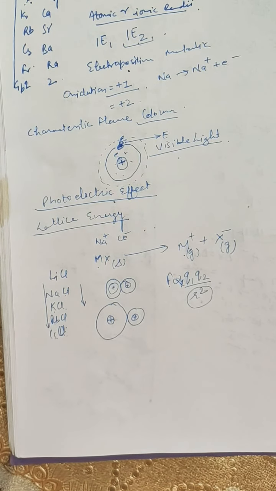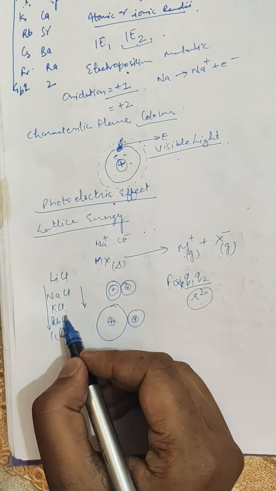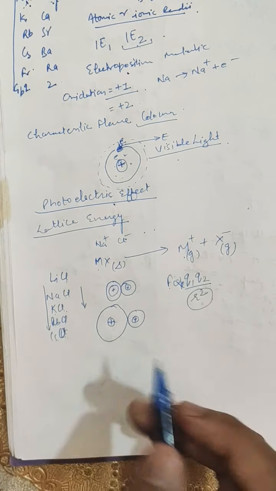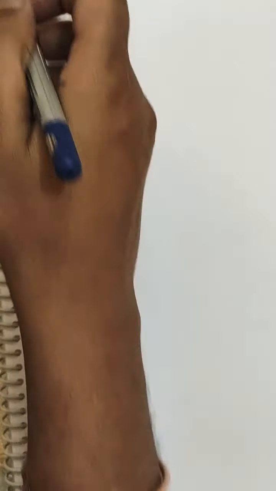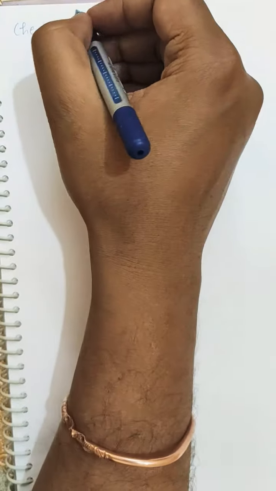So this is the basic reason behind the decrease in the lattice energy downward the group when the anion is the same. Further, next are the chemical properties. Chemical properties of group 1 elements.